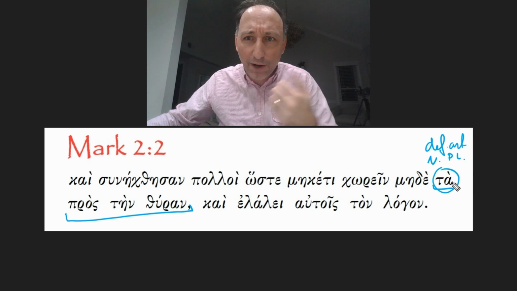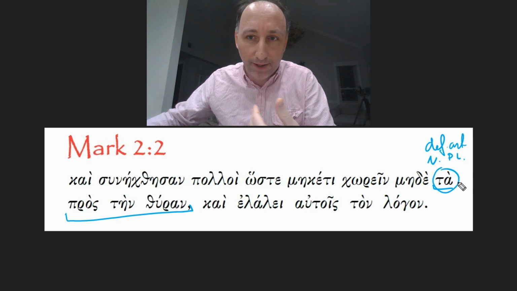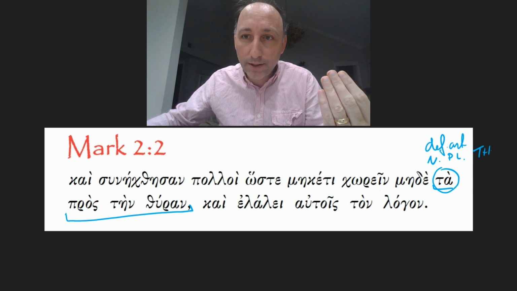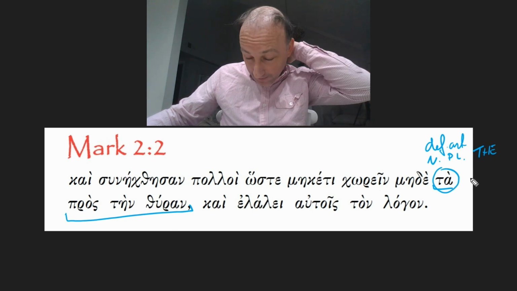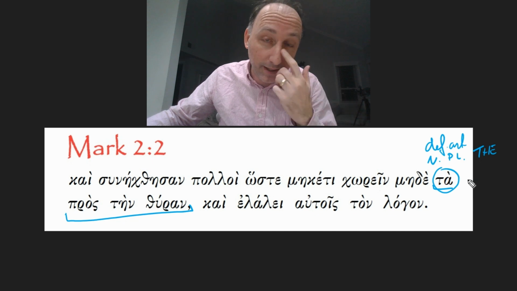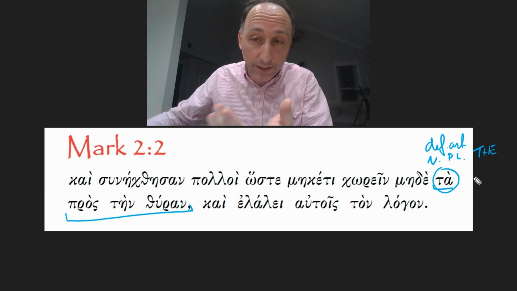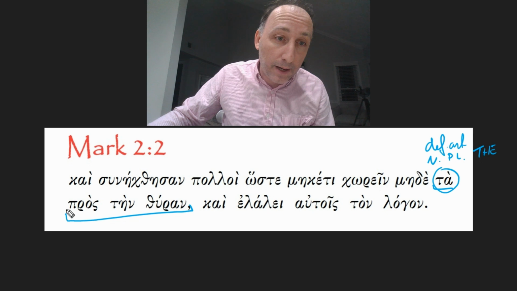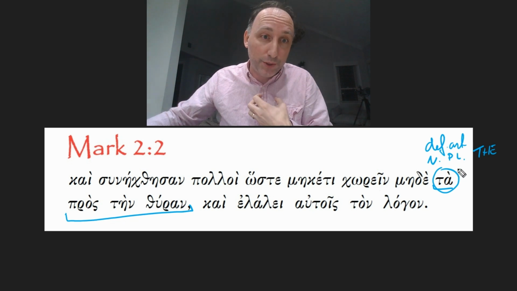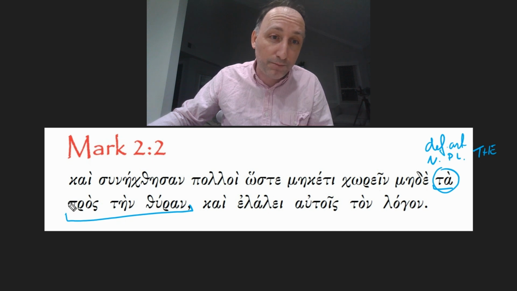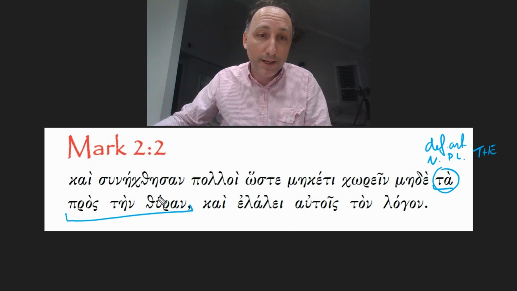Now, it's not connected with anything. It's like a sort of, the what? There's something missing and something understood, not in the text. And what is understood is told to us by this prepositional phrase, pros ten thuran.